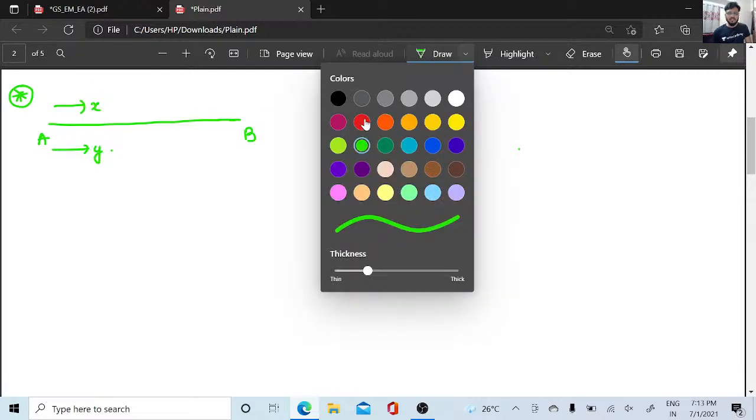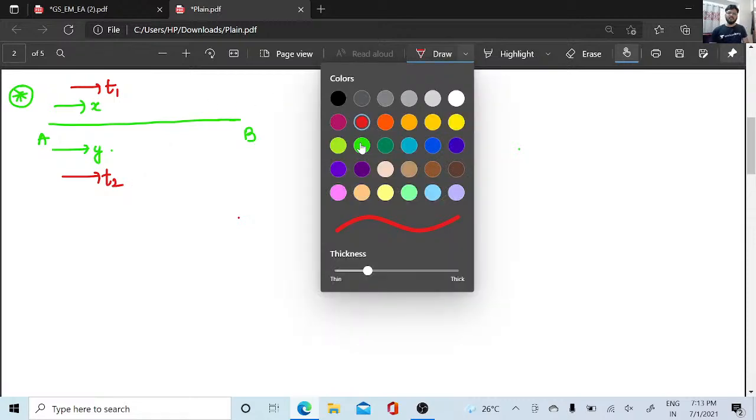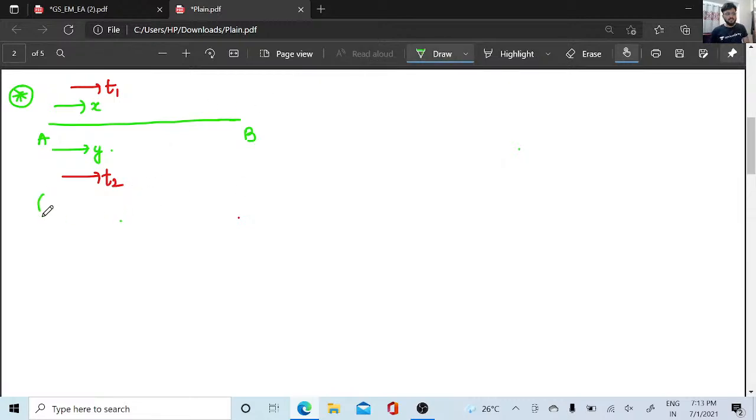My distance is constant, as you all know. My time here will be t1 and my time here will be t2. But here I give you a different condition, that y is greater than x. If both are going in the same direction and one speed is greater than the other, it is basically T1 plus T2.